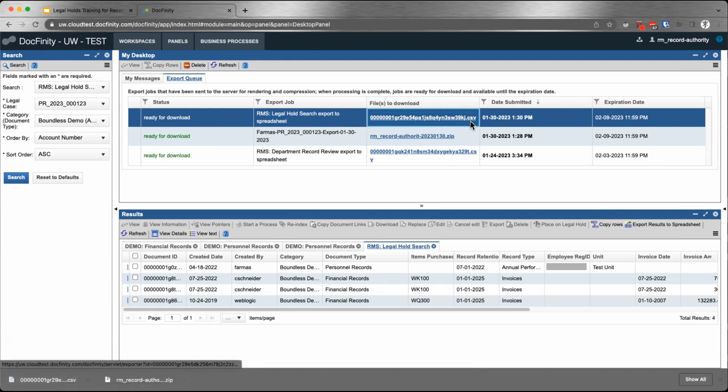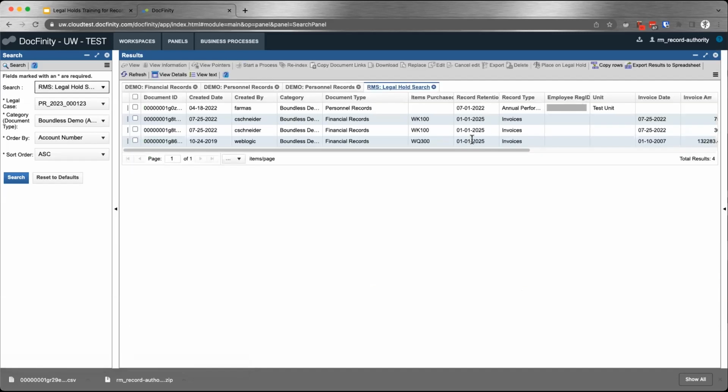But the most important thing is that you have to track that this CSV belongs to this zip file that you downloaded. They cannot go hand by hand because this is the metadata for these files. So once you download it, you might want to rename it so that it matches the zip file, so that you deliver both of them together to the requester.